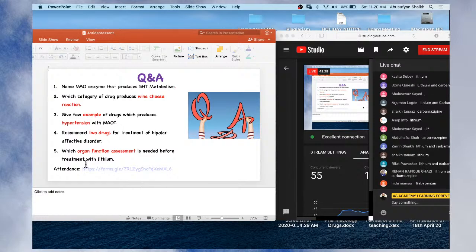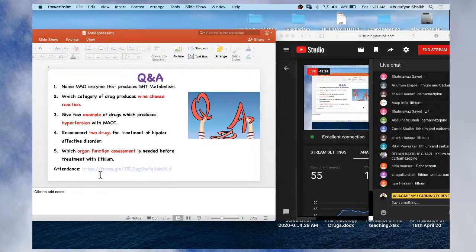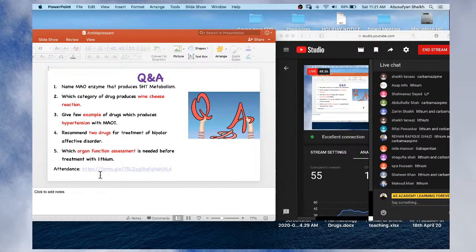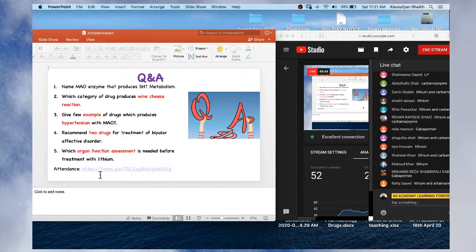My last question is, which organ function assessment is needed before treatment with lithium? Which organ function do you test before giving treatment with lithium?